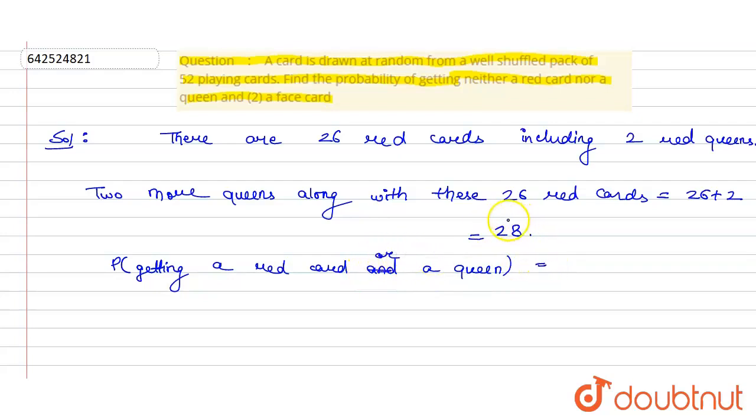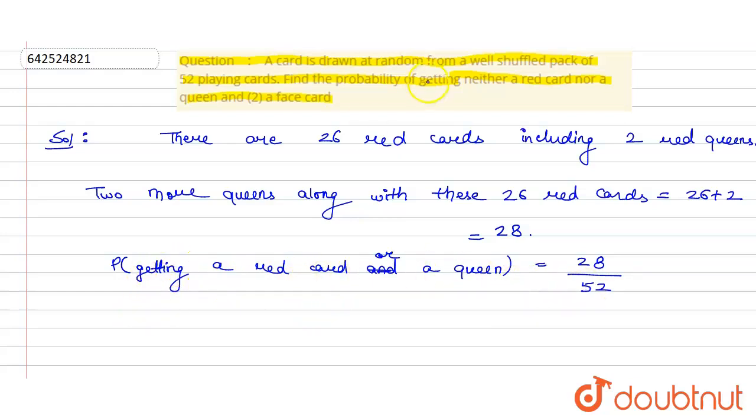So the total number of red cards or queens will be 28, and in a deck we have 52 total cards. So this will be the probability of getting a red card or a queen.